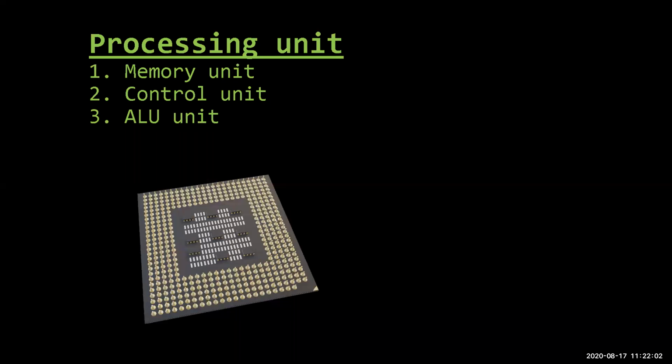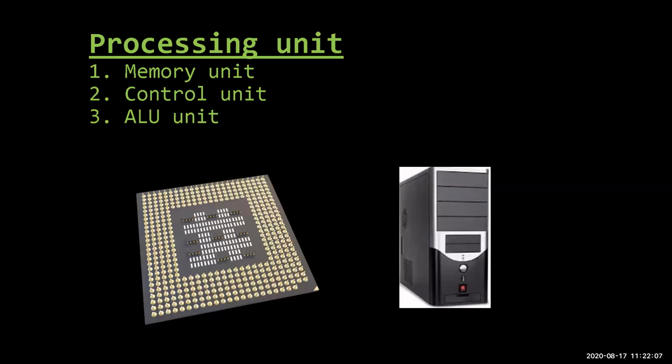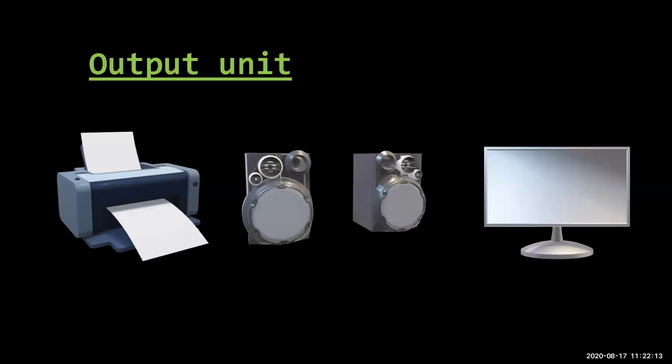So this is an electrical circuit which is fixed in the CPU, which will store the data. Then there is an output unit. Whatever data you are entering in the computer, it will store it and process it. You can form it in a proper manner, arrange it, and then you will get a print of it, or you can hear it, or you can see it on the screen. That is what the output unit is.